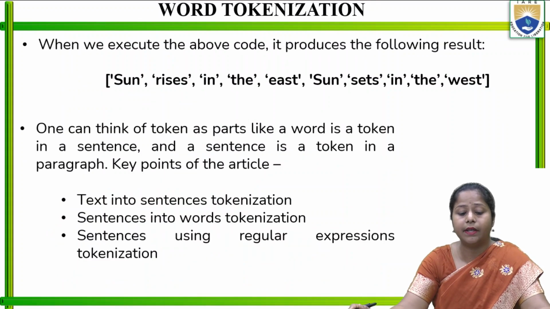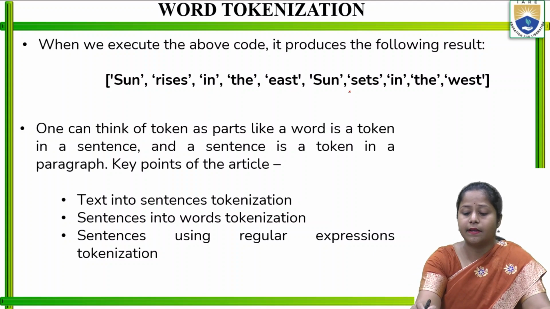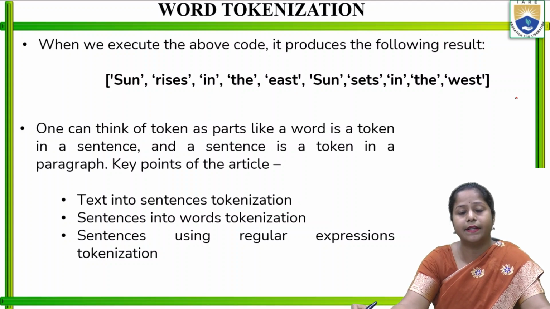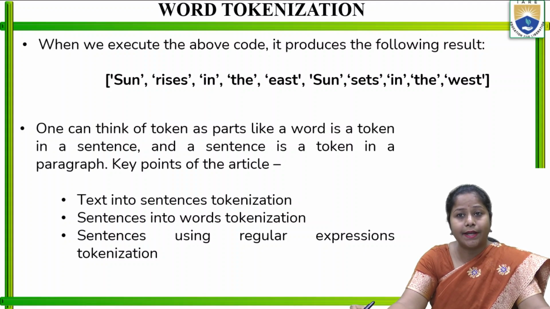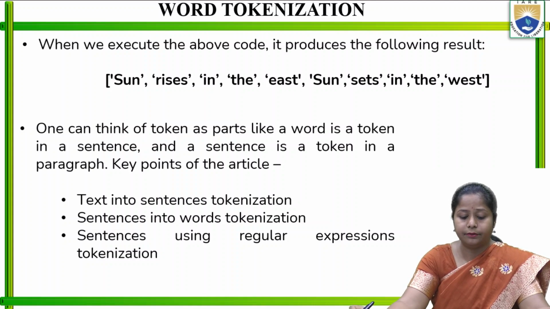Then we execute the above code. It produces the following result: sun rises in the east, sun sets in the west. If it is in uppercase or lowercase, it gives the output as it has been written in the sentence itself. One can think of a token as a part like a word. A token is a word in a sentence, and a sentence is a token in a paragraph. That is the way we can understand it. Likewise.